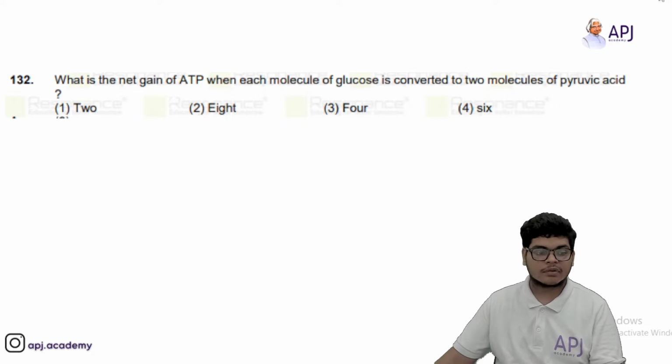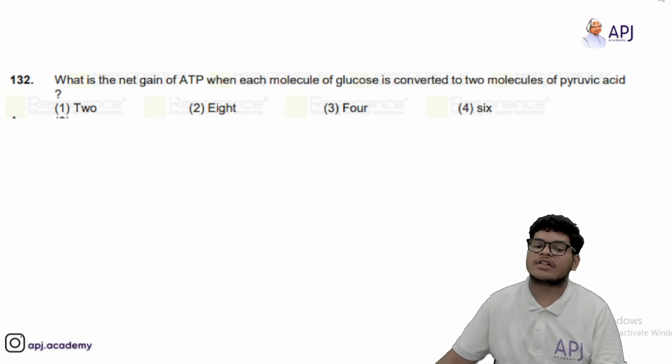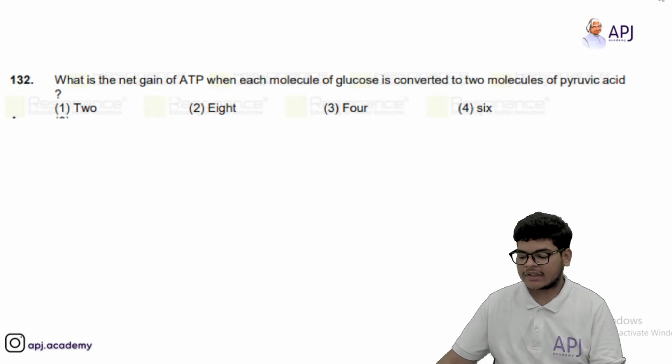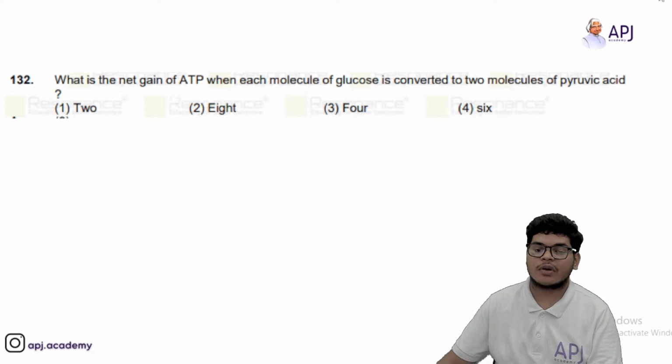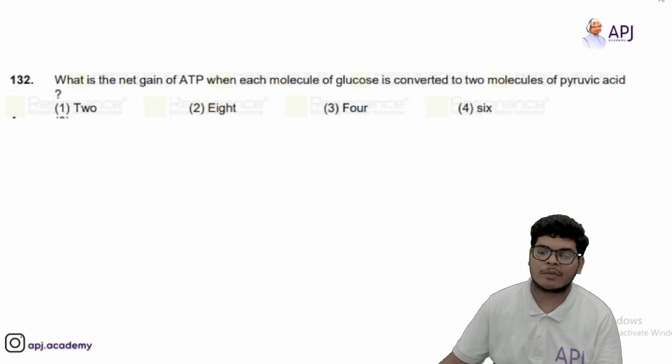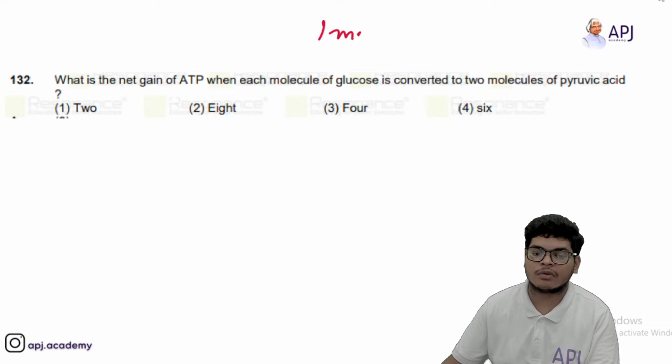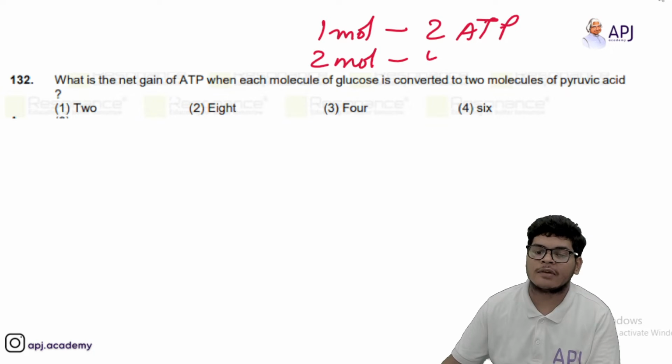Then we have, what is the net gain of ATP when each molecule of glucose is converted into 2 molecules of pyruvic acid? So the net gain of ATP will be 2 ATPs. Okay, net gain of ATPs will be 4 ATPs. I'm sorry, because 2 ATPs for one molecule. Here the question talks about 2 molecules, so 2 molecules will give 4 ATPs. So answer should be third.